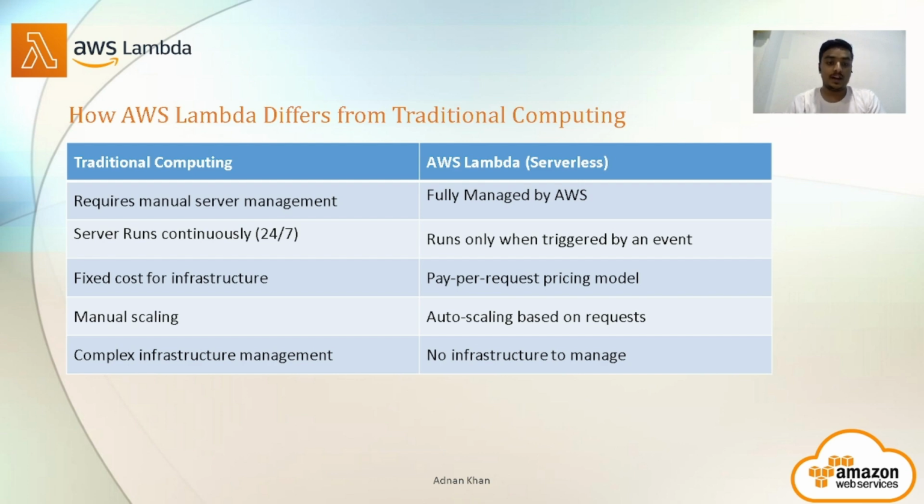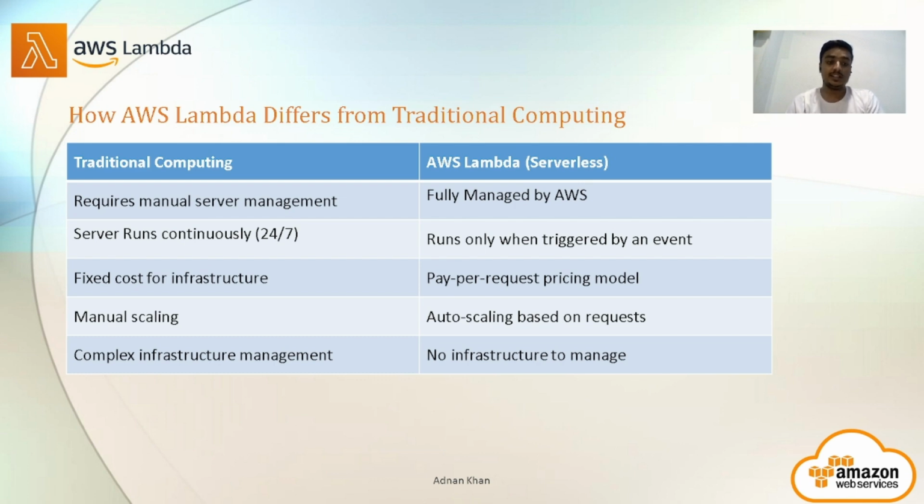Here we have to buy the infrastructure in traditional computing, which is costly to do. So we have to pay accordingly, so it is a fixed cost infrastructure. Here in Lambda, we have to pay per request, meaning whenever we create a request, we pay only for that particular request.